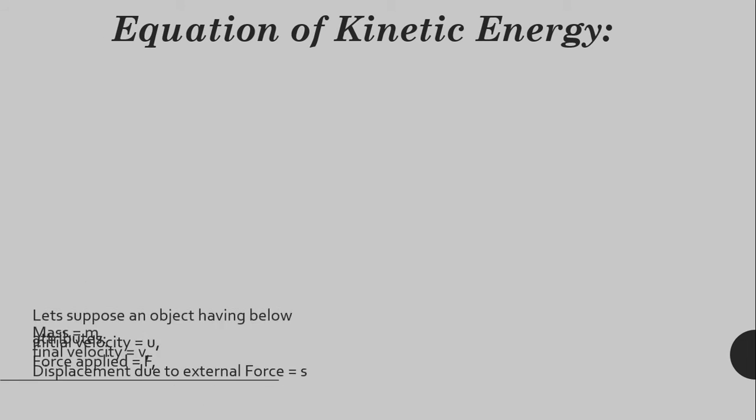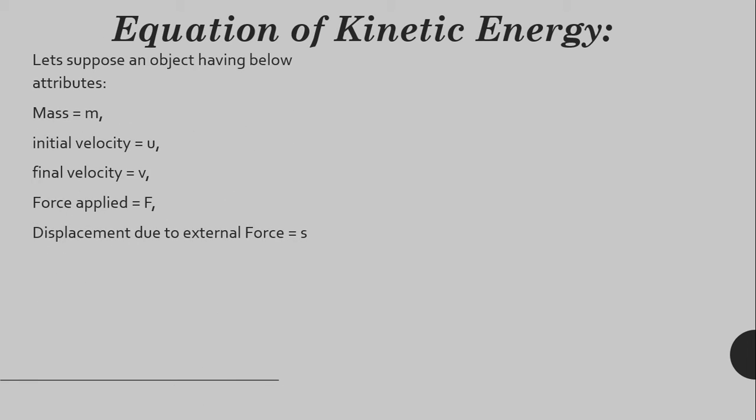So now we will derive the equation for the kinetic energy. We will get to know the formula for kinetic energy. Let us suppose we have an object having mass m, initial velocity u, final velocity v, force applied on the object is F, and the displacement done by the object due to external force is S. So what is the formula of work done? We have read in the previous video, work done W is equal to force into displacement. W is equal to F into S, where F is equal to ma.